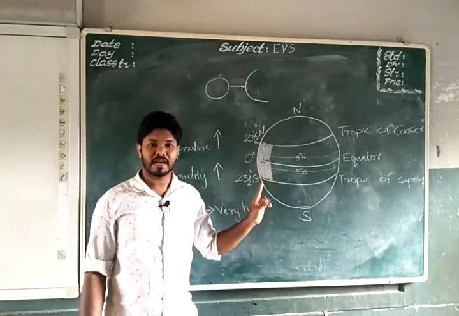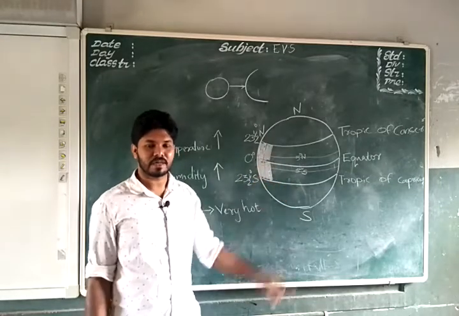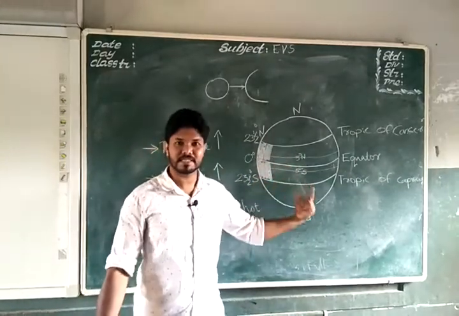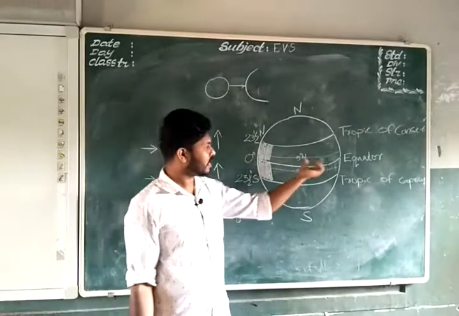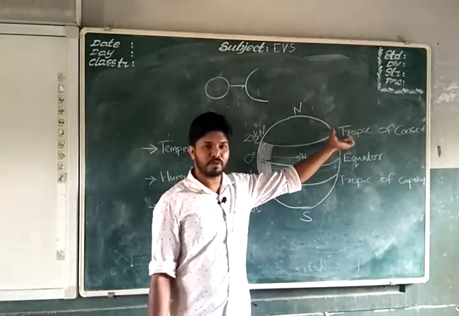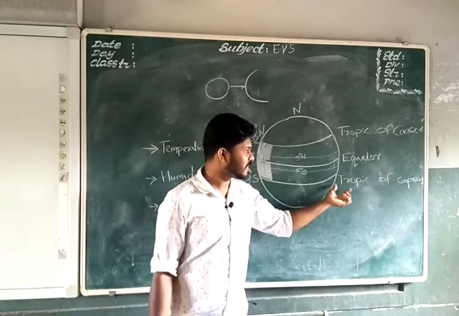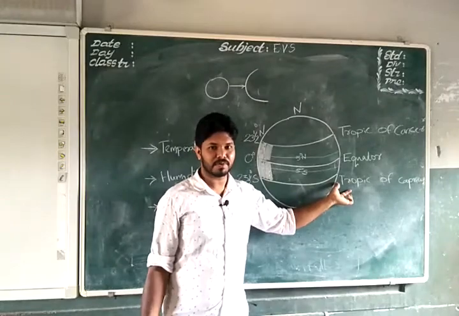So torrid zone lies in both northern hemisphere and southern hemisphere. In the northern hemisphere, it is in between equator and Tropic of Cancer. In the southern hemisphere, it is in between equator and Tropic of Capricorn.